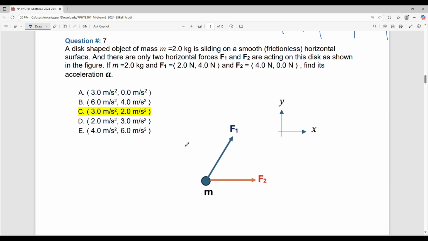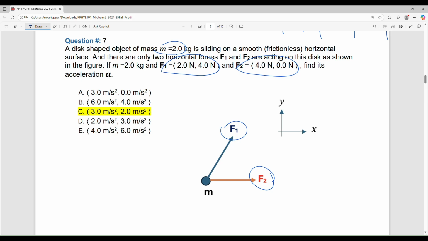Number 7. A disc-shaped object of mass 2 kg is sliding on a smooth horizontal surface. So this is some disc, going on the horizontal surface. There are only 2 horizontal forces acting on it. We don't even have to worry about the z forces because they are balanced. It's only moving in this plane, so they will balance and cancel each other. So you can say the net force is just F1 plus F2. F1 is given, F2 is given, and the mass is given. You are asked for the acceleration.